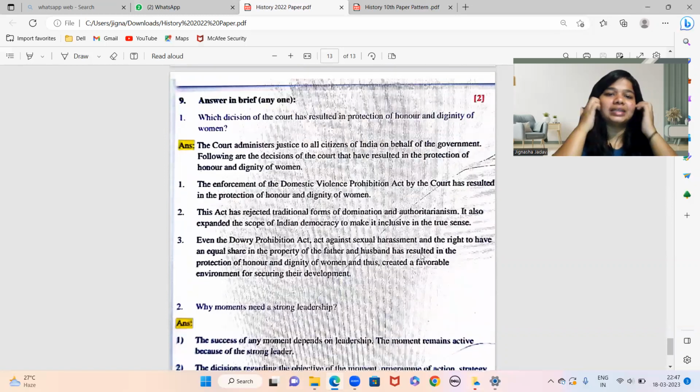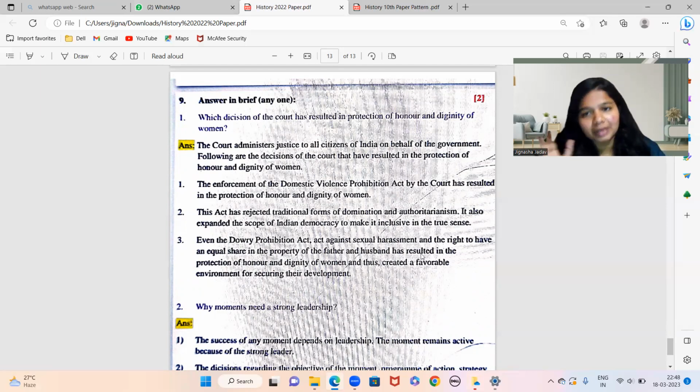Chalo. Answer in brief, any one. Which decisions of the court has resulted in protection of honor and dignity of women. So again, this is from chapter number 1, working of the constitution, and उसमें से concept है social justice and equality वाला जो आपका paragraph है, उसमें ये आंसर है that the court administers justice to all citizens of India on behalf of the government, right? उनके पास वो right है. Following are the decisions of the court that have resulted in the protection of honor and dignity of women.